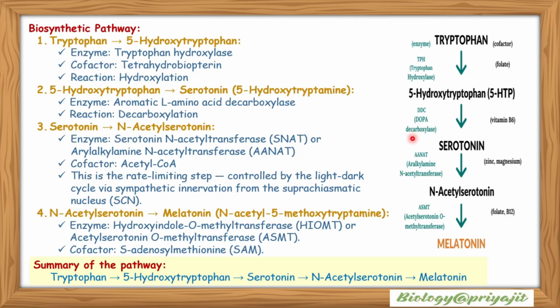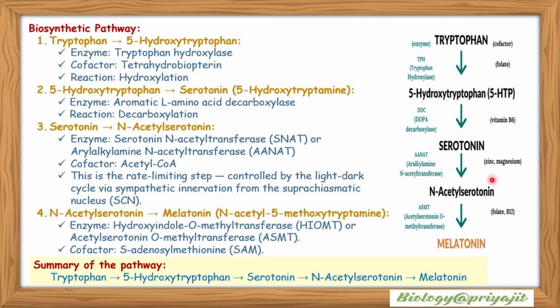And from the serotonin, N-acetyl serotonin is produced with the help of the enzyme serotonin N-acetyltransferase, SNAT, or arylalkylamine N-acetyltransferase, with the help of the cofactor acetyl-CoA. This is the rate limiting step of the biosynthesis of melatonin, and it is controlled by the light-dark cycle via sympathetic innervation from the suprachiasmatic nucleus.